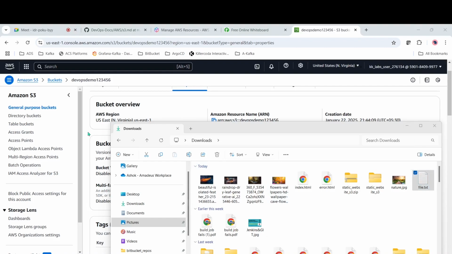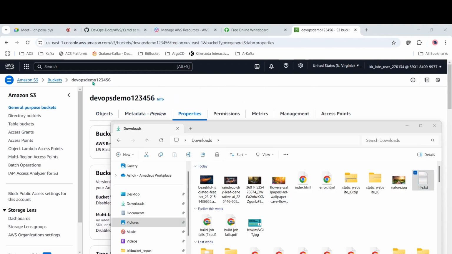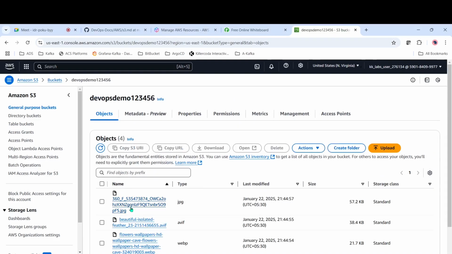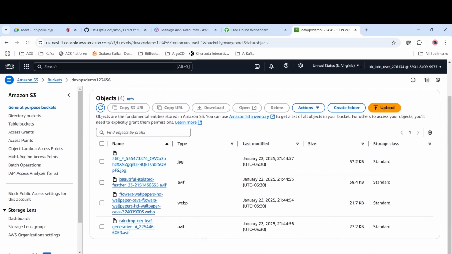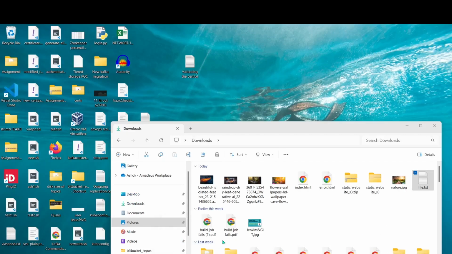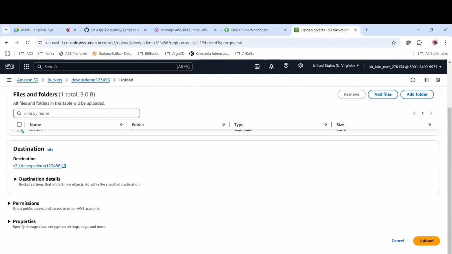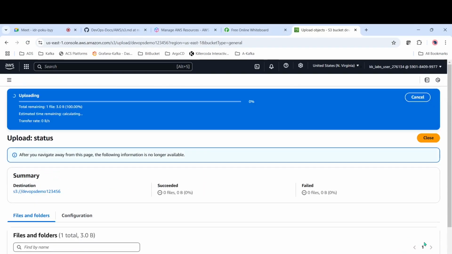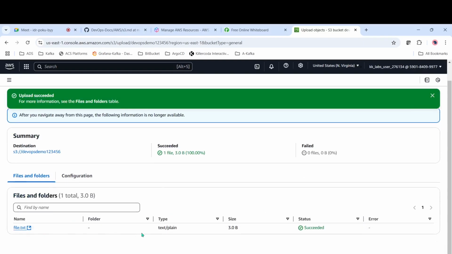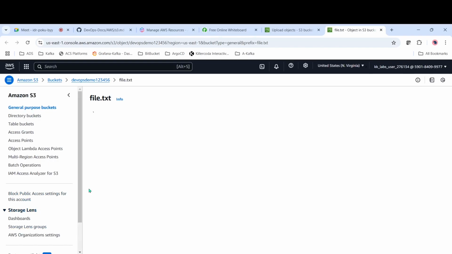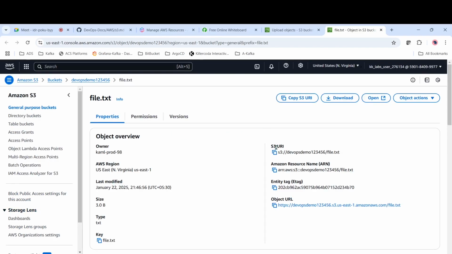I'll come to this bucket and drop it here. So the file is there. I will select upload. We have this file. Let me open this one. If you see, the data is 1 2 3.